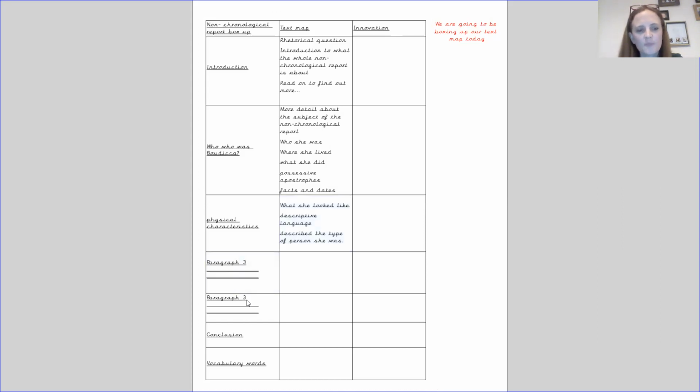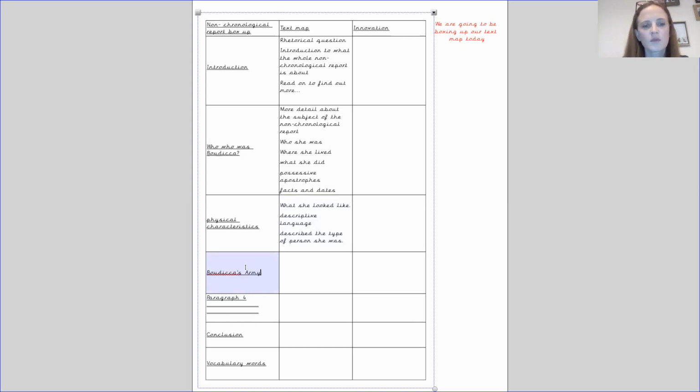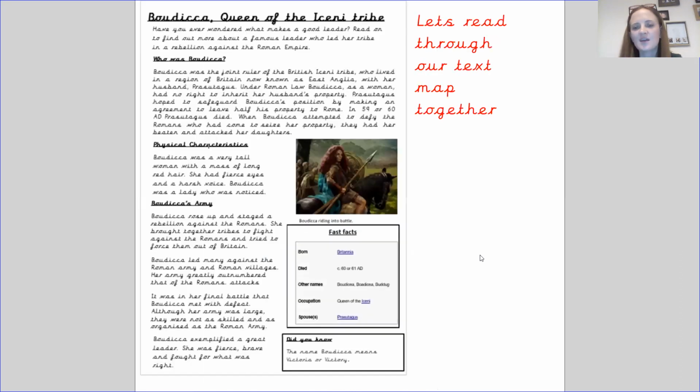Paragraph 3 is obviously about Boudicca's army. And again, I've got my possessive apostrophe because it is her army. So the things that we need to be paying attention to here are as follows. We've got Boudicca rose up and staged a rebellion against the Romans.